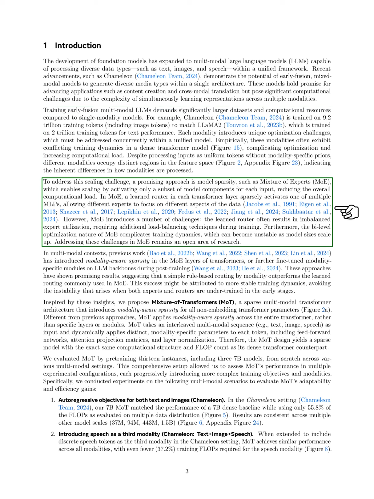To tackle these challenges, we consider model sparsity, such as the mixture of experts (MoE) approach, which allows us to activate only a portion of the model components for each input, thus reducing the computational load. In MoE, a learned router activates one of several networks in each transformer layer, enabling different experts to focus on various data aspects. However, MoE also presents challenges, such as imbalanced expert usage and complex training dynamics that can become unstable as model sizes grow.